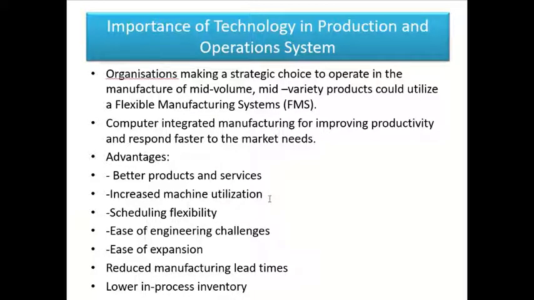It also extends an advantage of scheduling flexibility. Technology often permits organizations to have flexibility in scheduling various work orders, because it enables them to react to changes swiftly. So very quickly they are able to respond to the changes in work orders, and in this exercise, technology use helps the firms to provide better customer services.